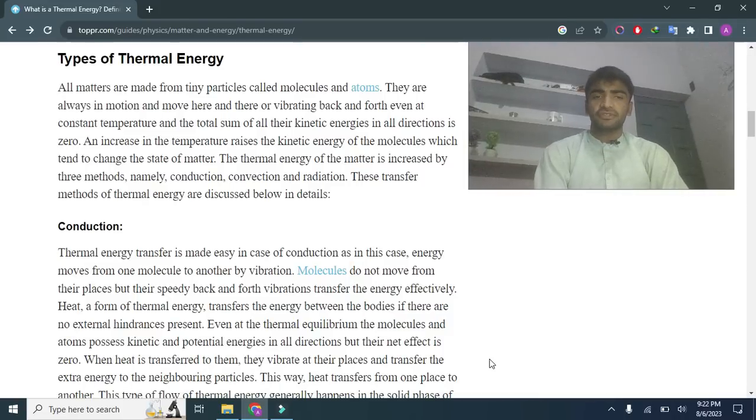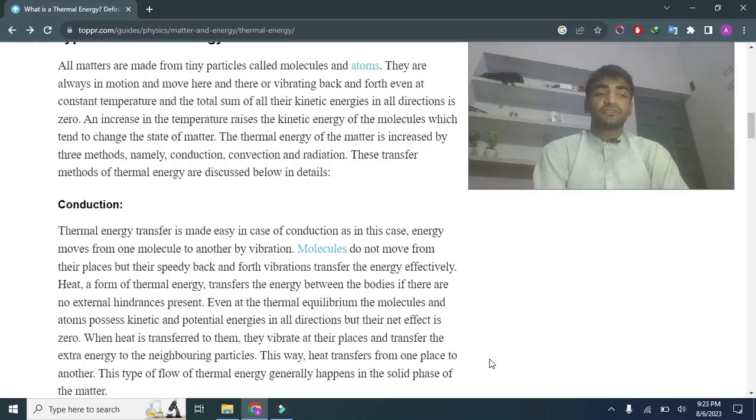Thermal energy is transferred by three methods, namely conduction, convection and radiation. These methods of transfer are discussed below in detail.